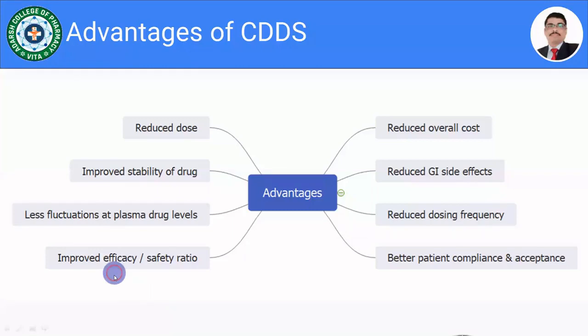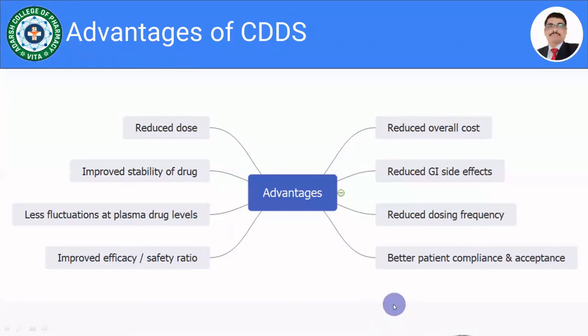In the last lecture, we discussed the learning objectives for the controlled drug delivery system. Furthermore, we discussed some definitions. Then we discussed the limitations of conventional drug delivery systems over the controlled drug delivery system, and also the advantages of controlled drug delivery system.